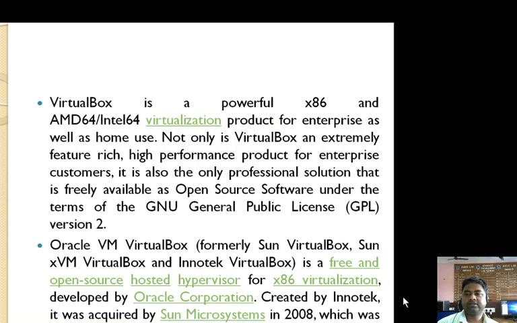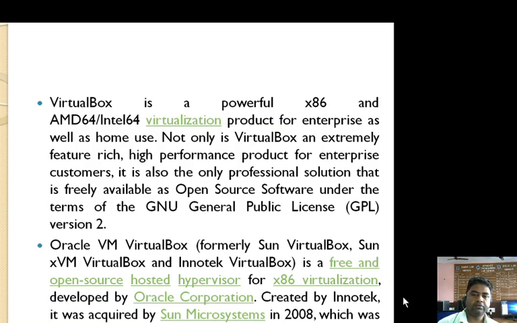VirtualBox is not only an extremely feature-rich, high-performance product for enterprise customers, it is also the only professional solution that is freely available as open source software under the terms of the GNU General Public License version 2.